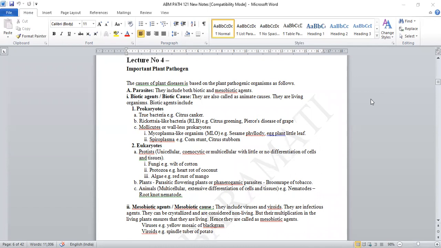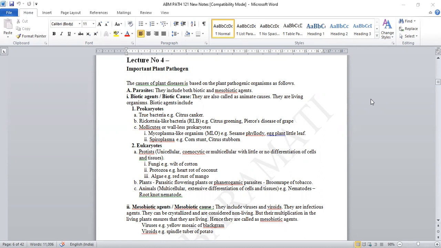So, on that basis, there are some pathogens which are categorized in a special type of category, and on that basis you can know how it works, or what its categorization and the identity of that particular pathogen which causes the plant diseases.